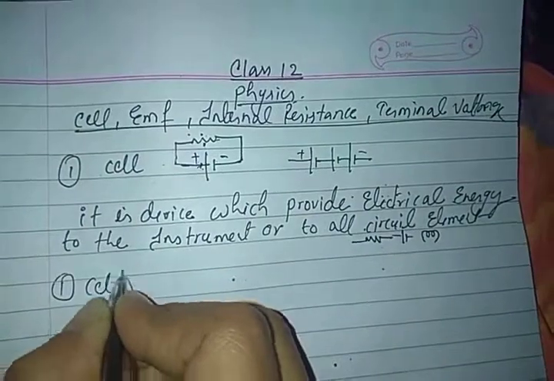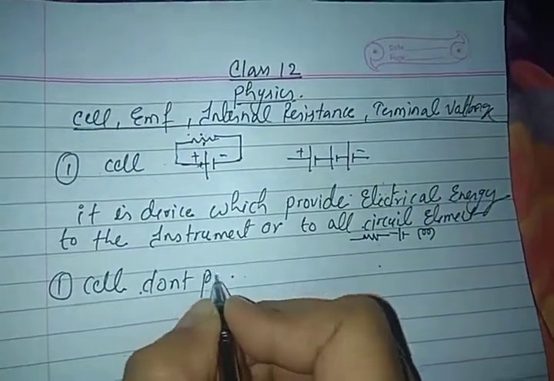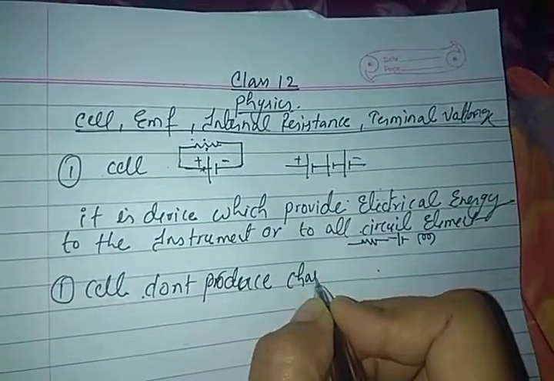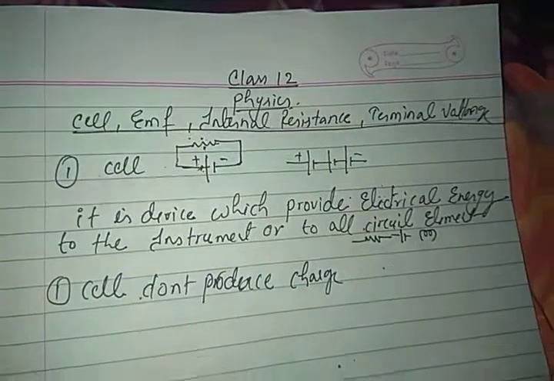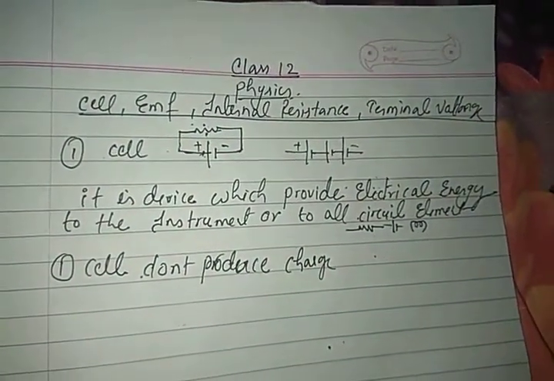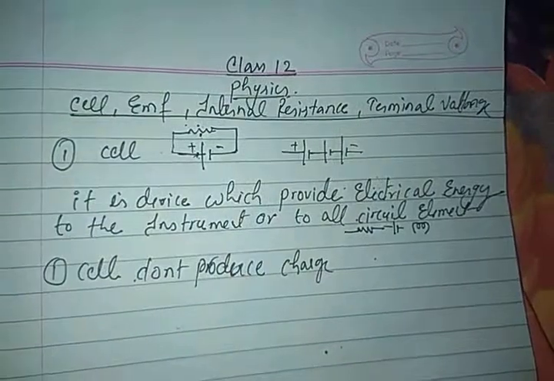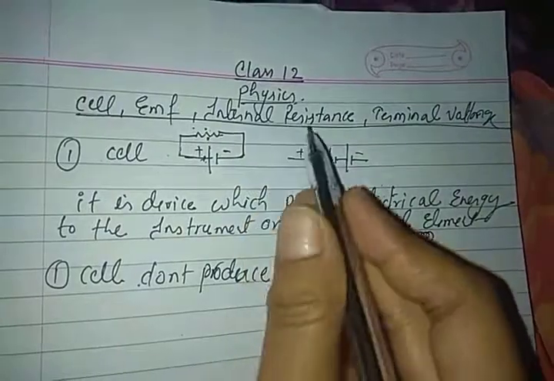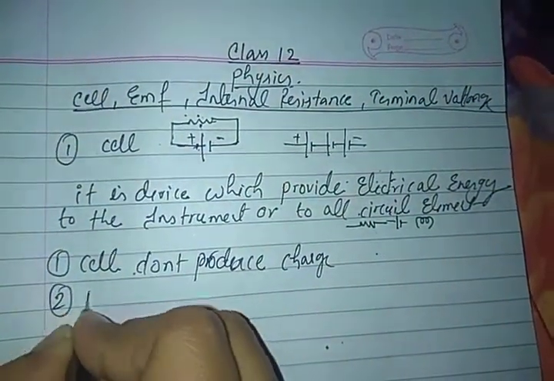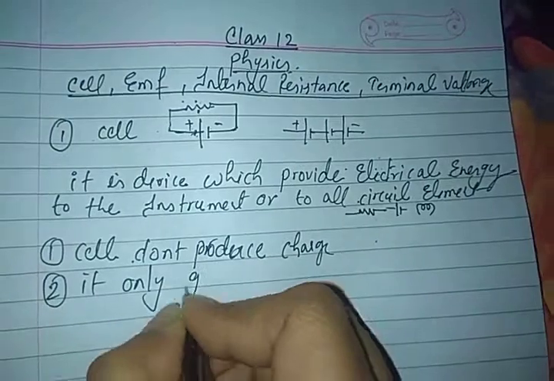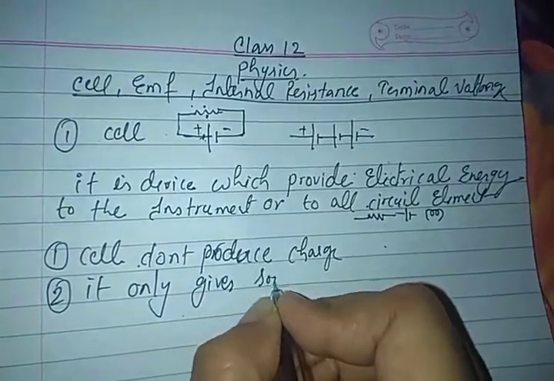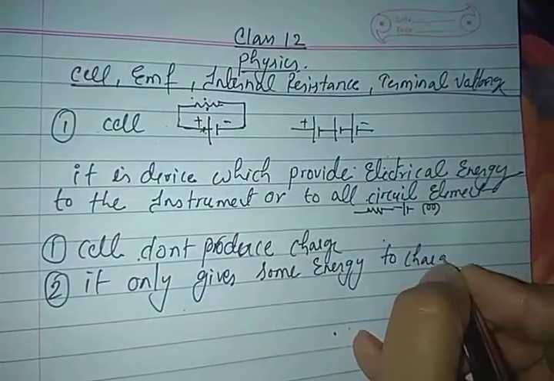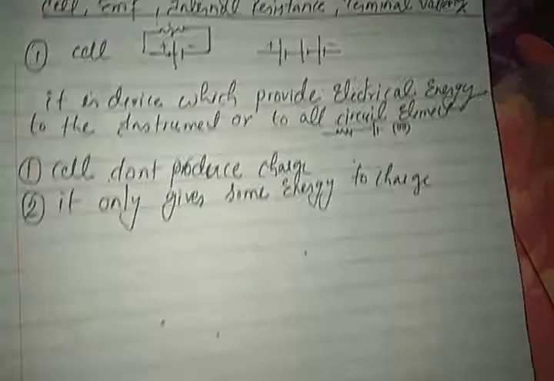Now, a cell does not produce charge. A cell is not a charge producer. Charge is already there in the circuit or in the elements, or we can say in the metallic conductor, which has a large number of free electrons. So a cell does not produce charge. What it does is just give energy. It only gives some energy to the charge.